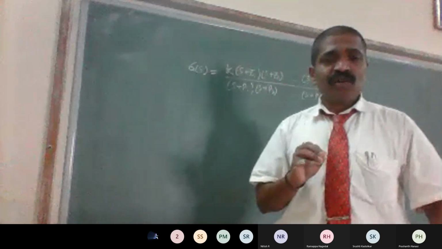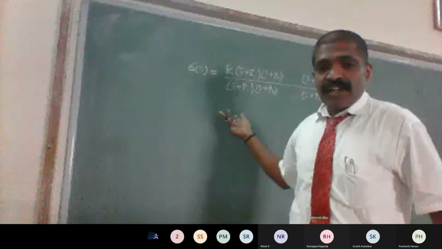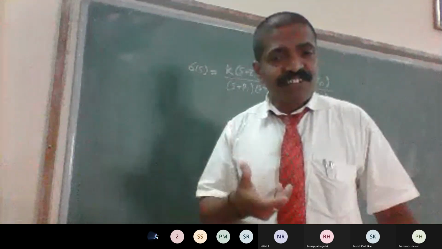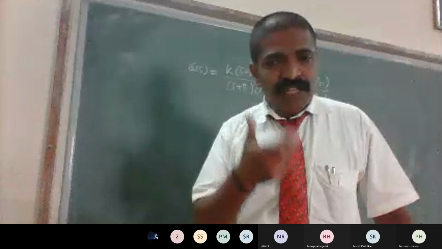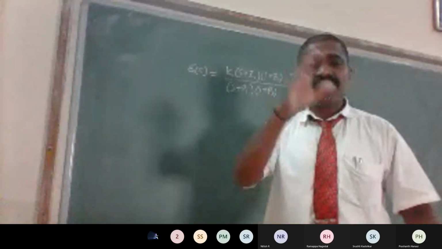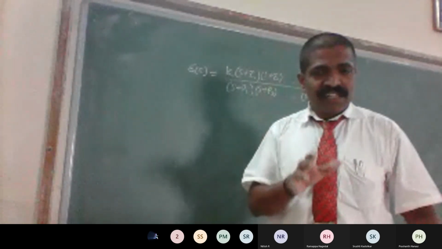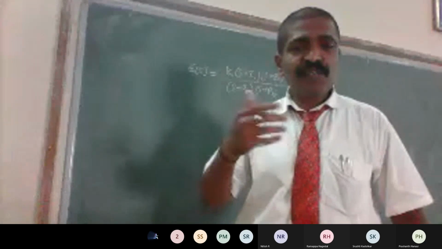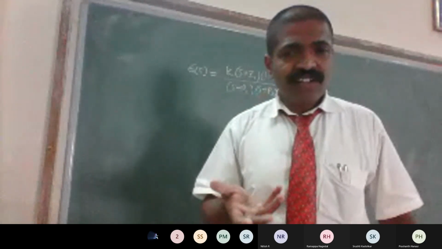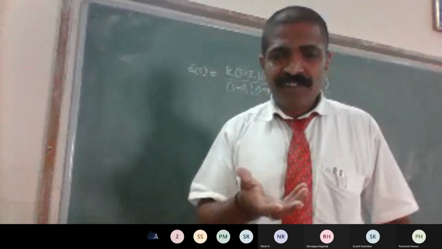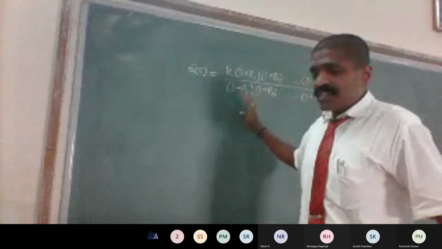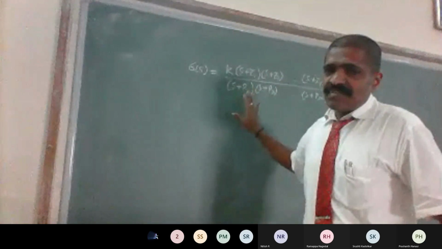They behave differently in the S plane. Normally, they are the terminating points, so they are called zeros. The factors which appear in the denominator of every transfer function behave differently in the S plane in graphical mode. They are normally the originating points of any locus, so they are called poles. Okay, so this is the general representation of any transfer function.